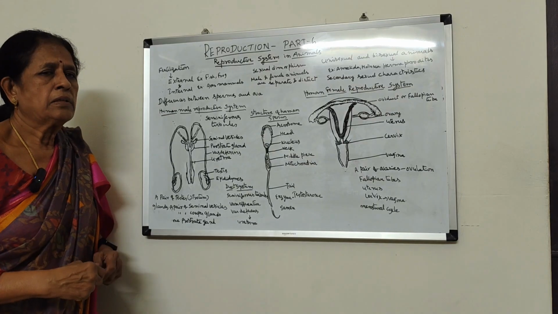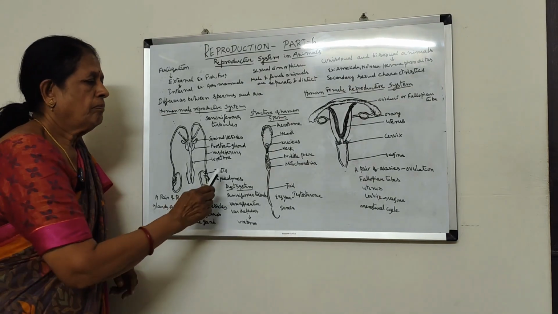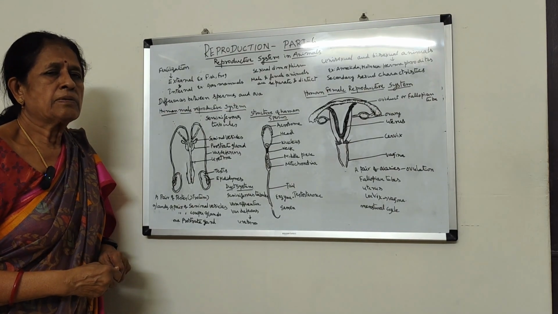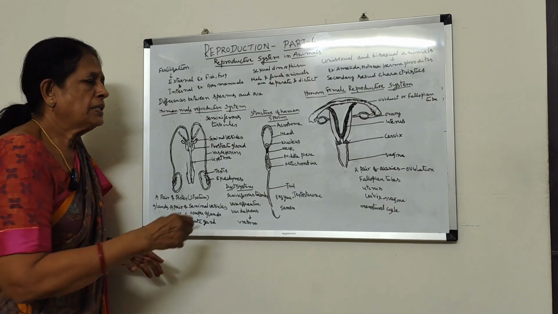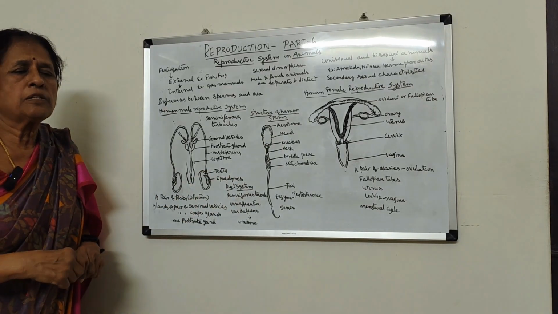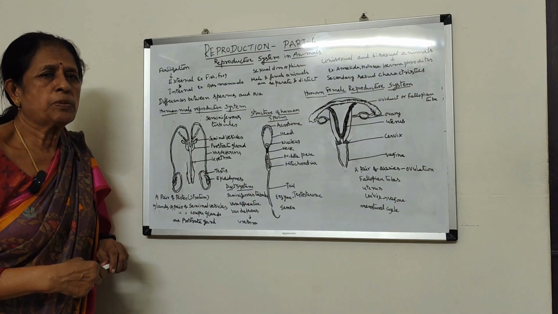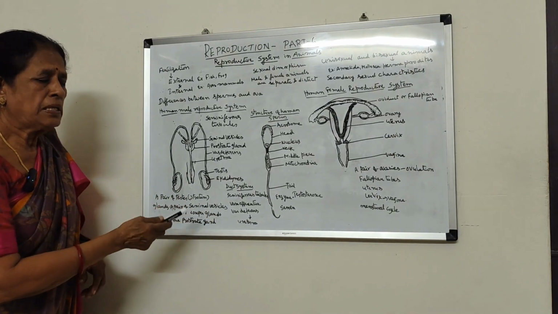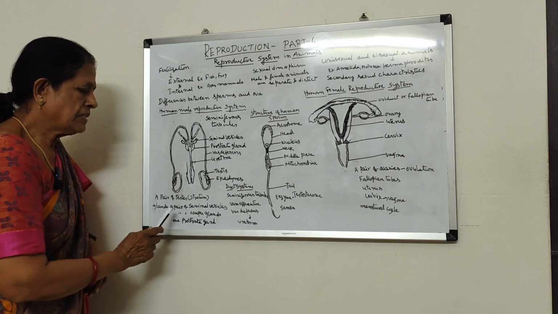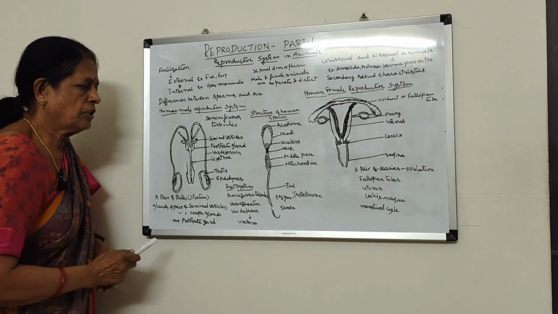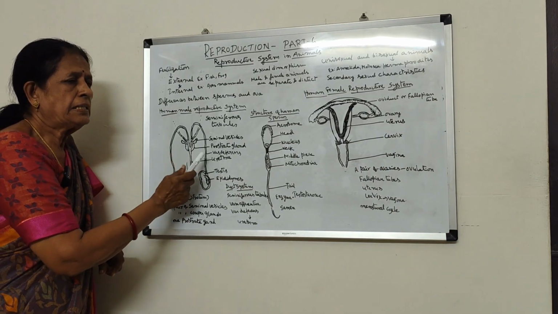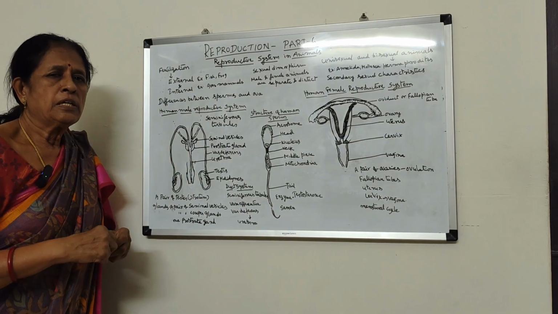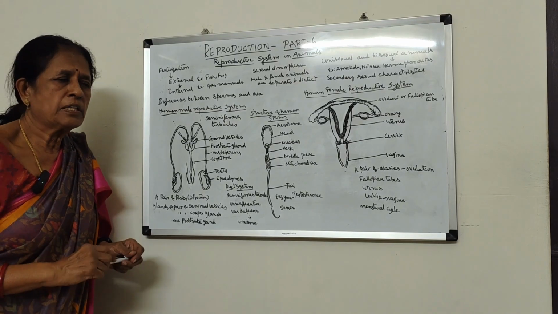These glands produce a secretion which is called semen. What is the function of semen? Semen supplies nutrients to the sperms, and it also provides a medium for the sperm to move and swim. That is the function of the secretions of these glands: a pair of seminal vesicles, a pair of Cowper's glands, and one prostate gland. The secretion of these glands is called semen.